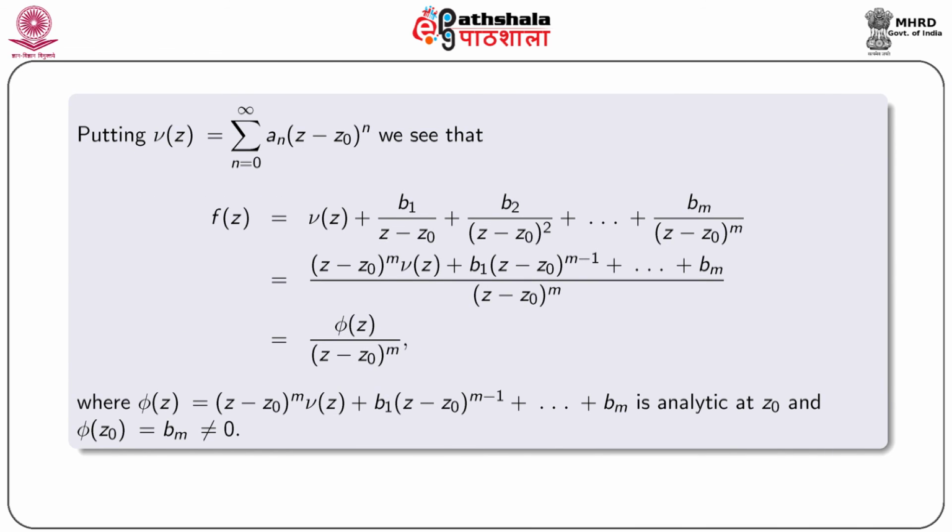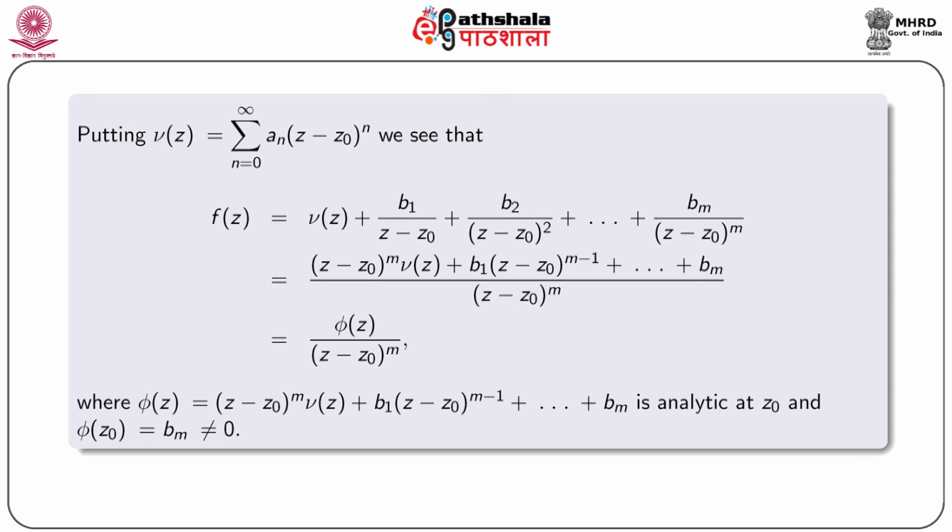Now putting nu(z) equal to summation n equal to 0 to infinity a_n (z minus z0) to the power n, we see that f(z) equal to nu(z) plus b1 by (z minus z0) plus b2 by (z minus z0) square up to b_m by (z minus z0) to the power m.